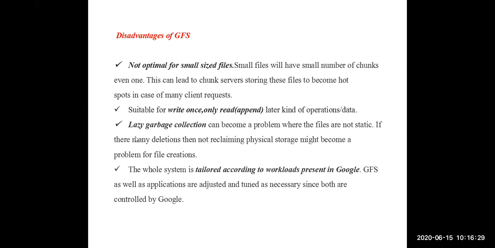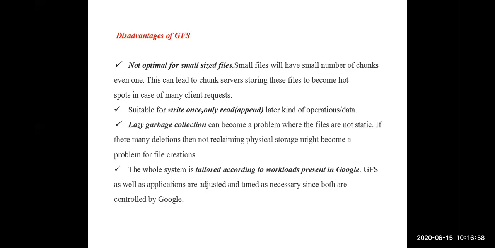See, one more disadvantage of the Google file system is that it has lazy garbage collection. That means to recover unused space, it follows lazy garbage collection. Immediately, it won't collect the unused space. Whenever files are deleted, their storage should be collected back immediately, but here it won't collect the space used by deleted files.